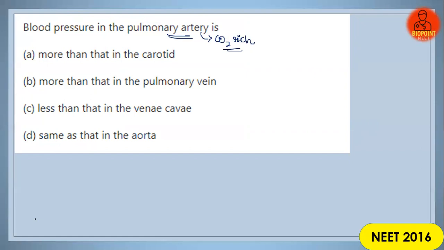And the most important thing is that you have studied about valves, right? In which kind of blood vessels are valves present? We have studied three different kinds of blood vessels. Which are they? We have studied about arteries, veins, and capillaries also.